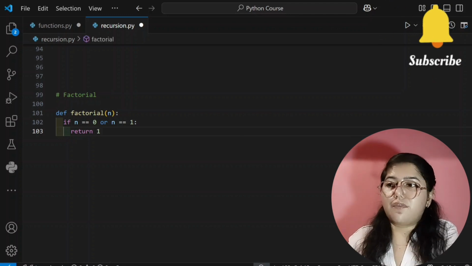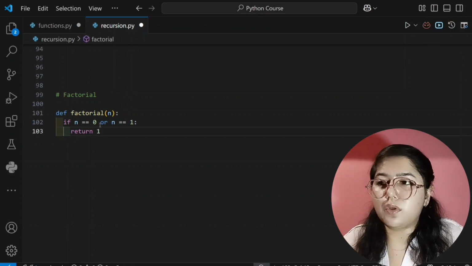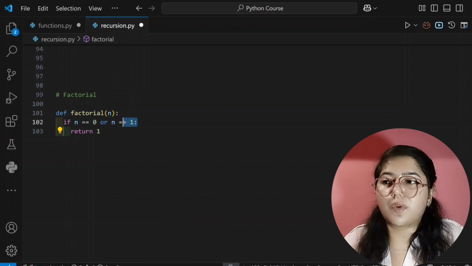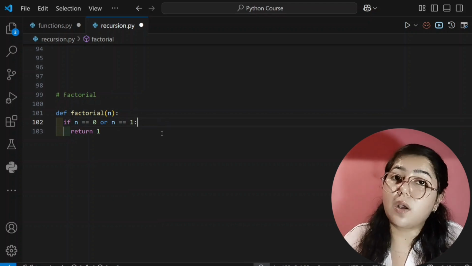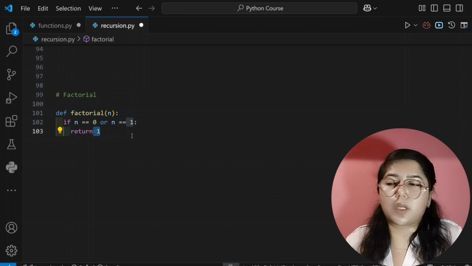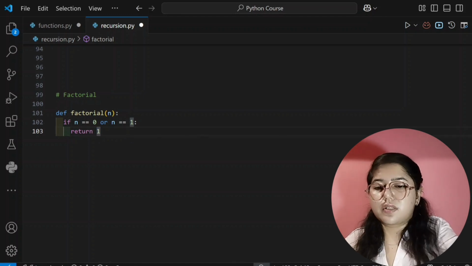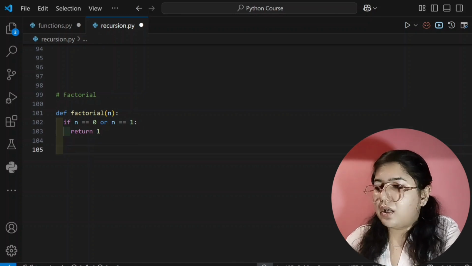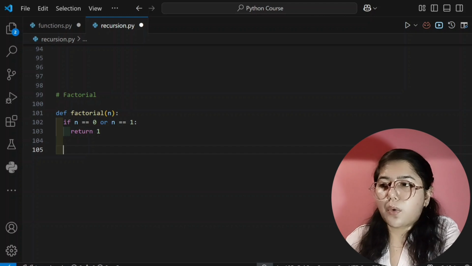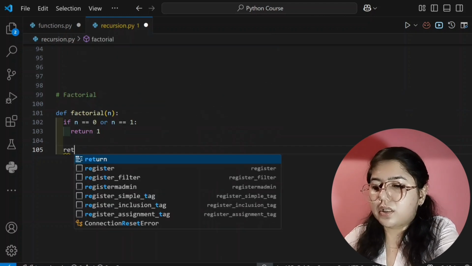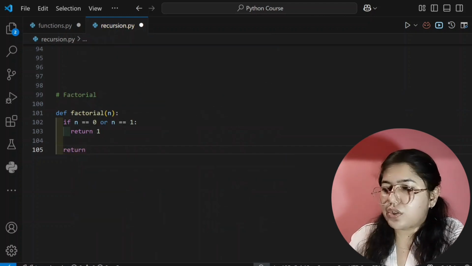So that's why I have written here, if n is given as 0 or n is given as 1. If you want to find the factorial for 0 or 1, its factorial will be 1 only, so you can directly return 1. And if someone gives some digit other than 0 or 1, then you can return this. And here I will write the logic for that.